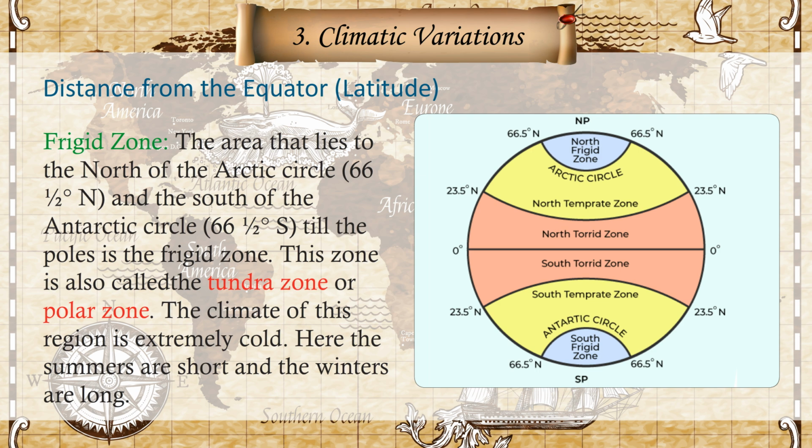Frigid zone: the area that lies to the north of the Arctic Circle, 66.5 degrees N, and the south of the Antarctic Circle, 66.5 degrees S, till the poles is the frigid zone. This zone is also called the tundra zone or polar zone. The climate of this region is extremely cold. Here the summers are short and the winters are long.